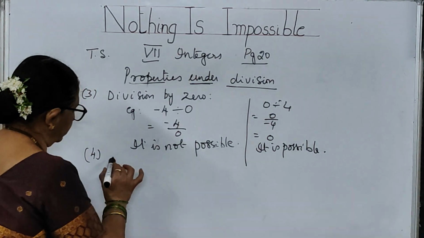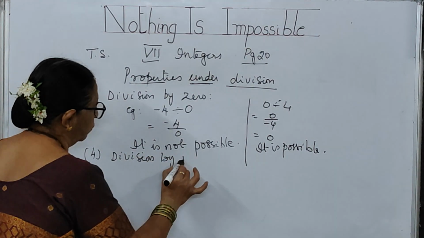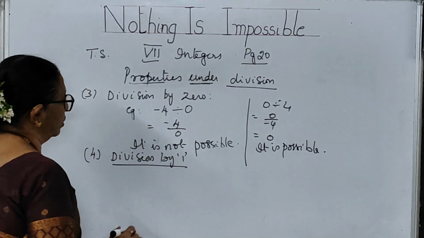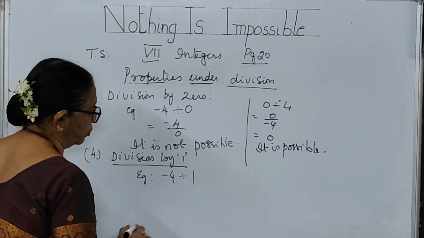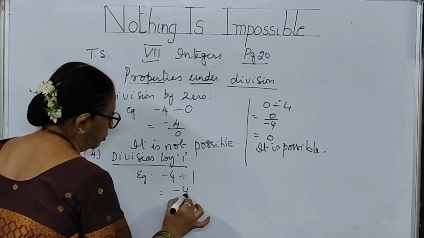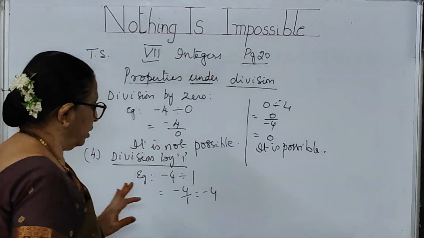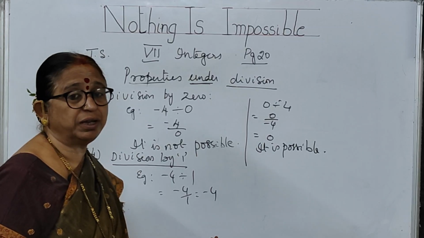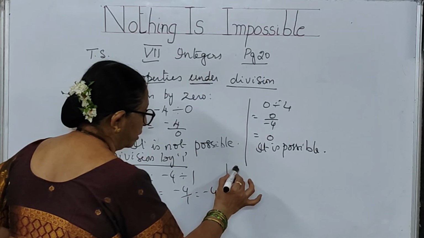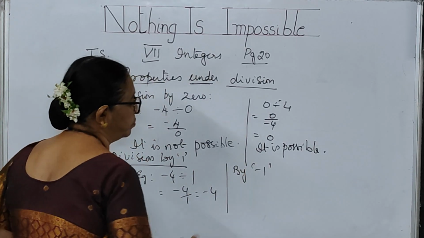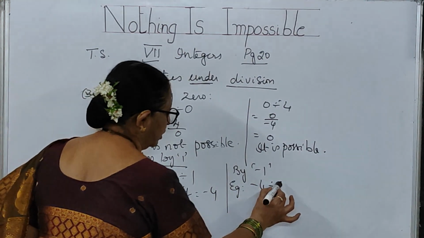Now you have division by 1. You know this pretty well, children. We will take one example, minus 4 divided by 1. What are we getting? Minus 4 by 1, that is minus 4. So any number when you divide by 1, you get the same value as the answer. Suppose you divide by minus 1, what will happen? Same example, minus 4 divided by minus 1.